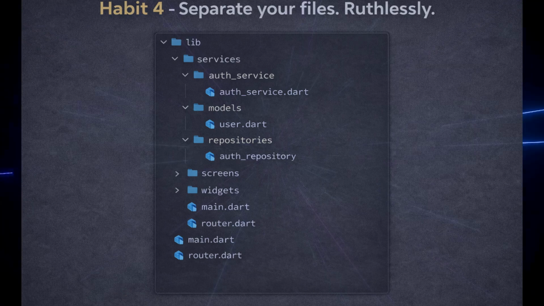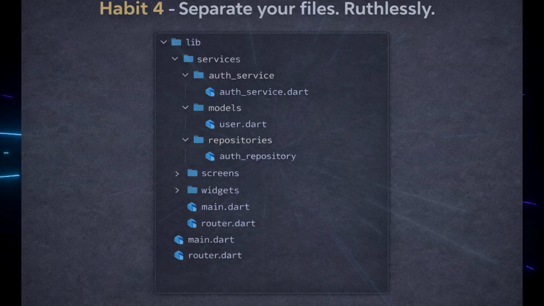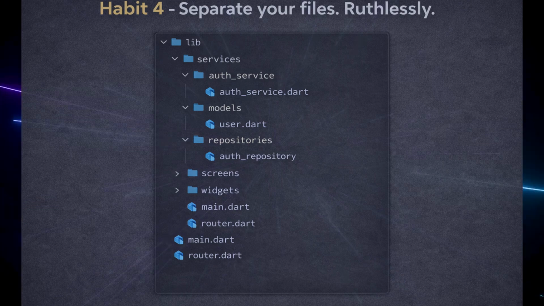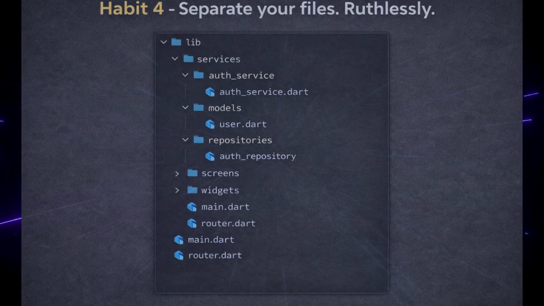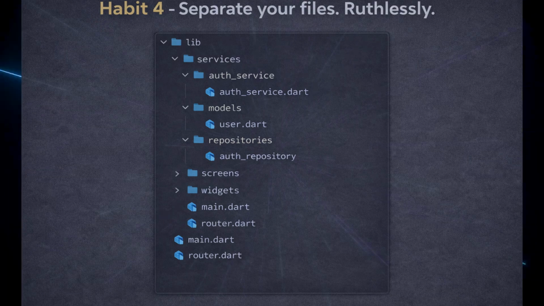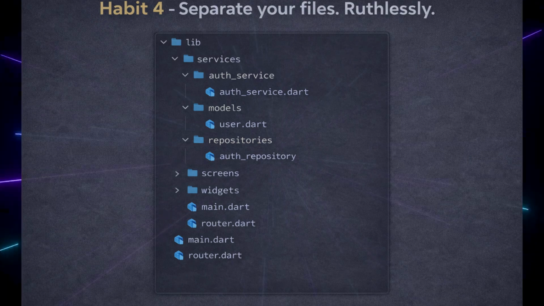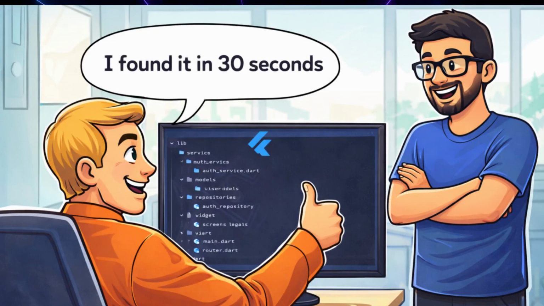Habit 4. Separate your files ruthlessly. 1 widget per file, 1 screen per file, your services in a services folder, your models in a models folder, your repositories in a repositories folder. If someone can open your project and know exactly where to find anything within 30 seconds, you have won.